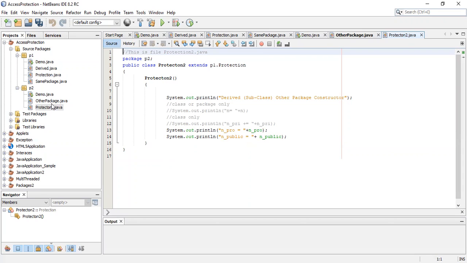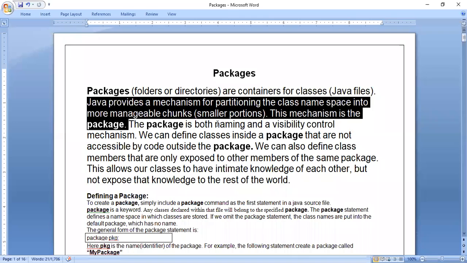So it will be very easy to manage. If I stored all the 7 files in one folder like P1 or P2 or in the source package, then we might feel difficult to identify or to solve the project. So in this way, we can partition the Java files. Packages are specially used for partitioning the Java files.